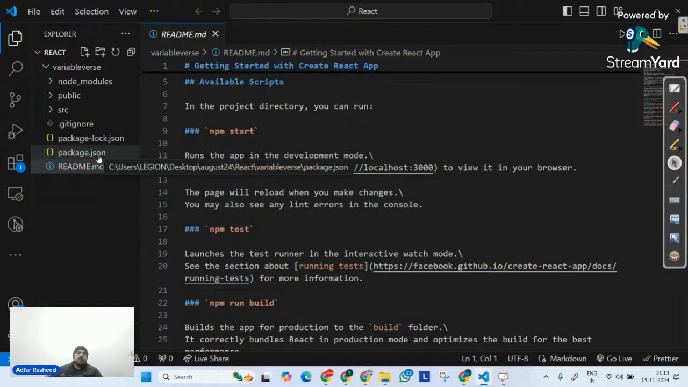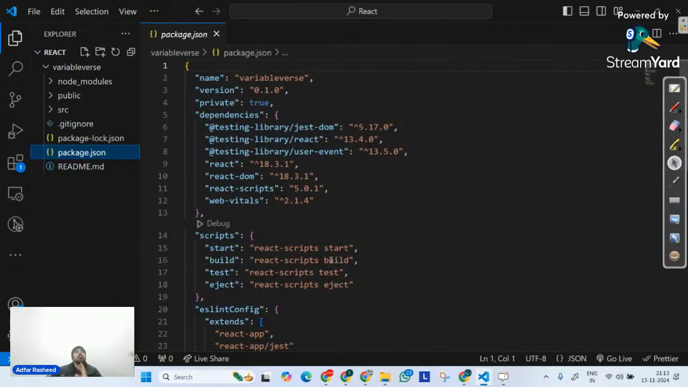On the other hand, this package.json is one of the most important files. Even when we learn later on in backend, when we create our own servers using Express, the first file that we are going to create is package.json. It's one of the most important files in our entire web application. What is it? It's a file that contains information about your project. Not only information, but all the dependencies as well.